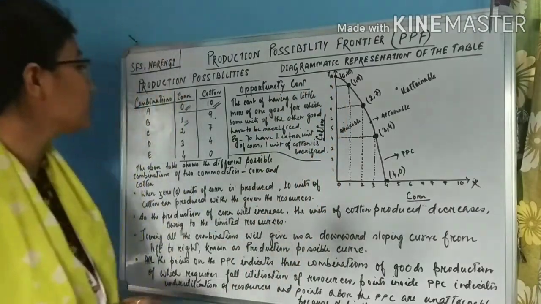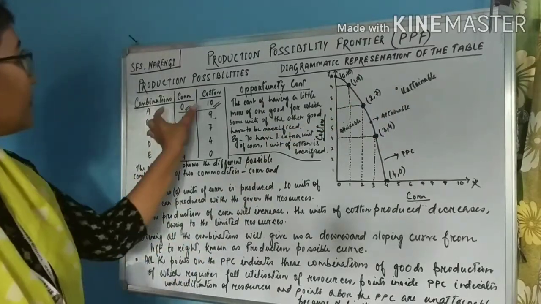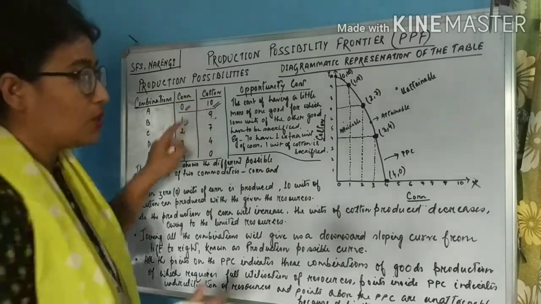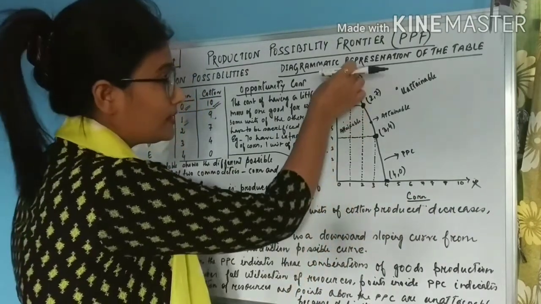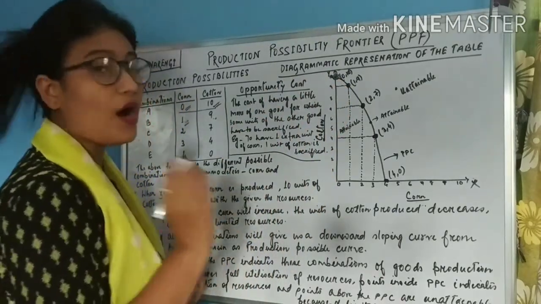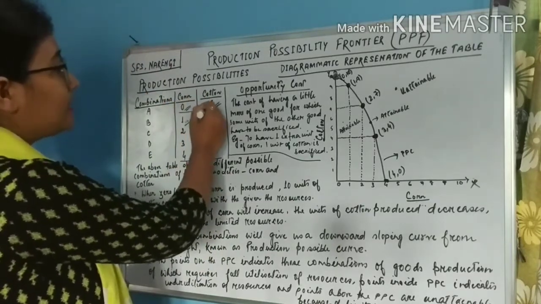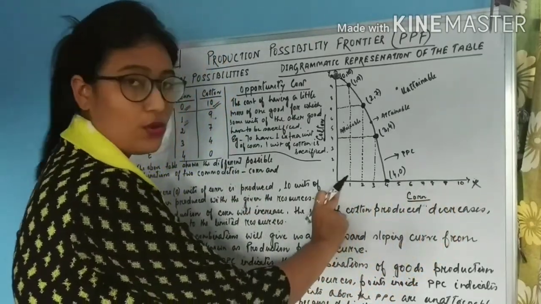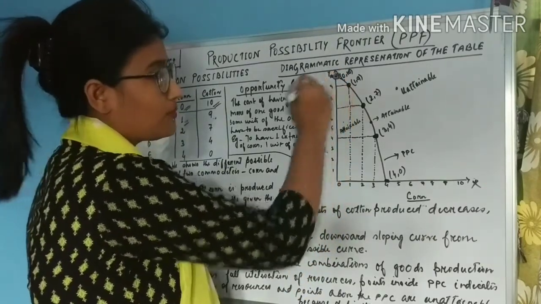Alright. So now students, I will plot these values in this particular diagram. So in the first combination you see corn 0, cotton 10. So this is the first point. Okay. So how will we plot? We will first see what the values are. 0 units of corn and 10 units of cotton. So corn on the x-axis. So on the x-axis, where is 0? This is 0. Corresponding to 0, on the y-axis, this is 10. So this is the first possible combination.